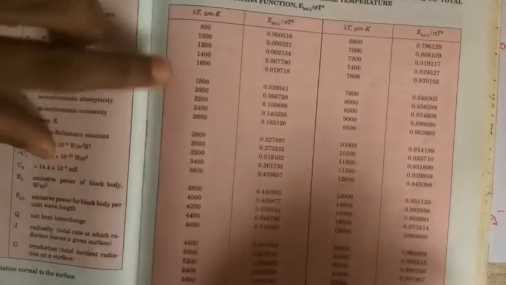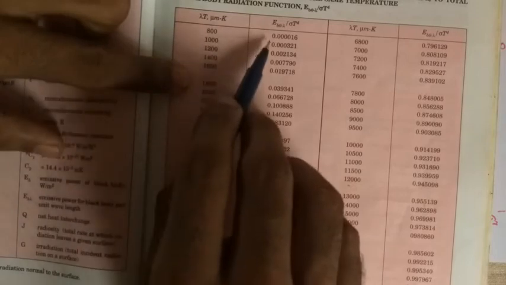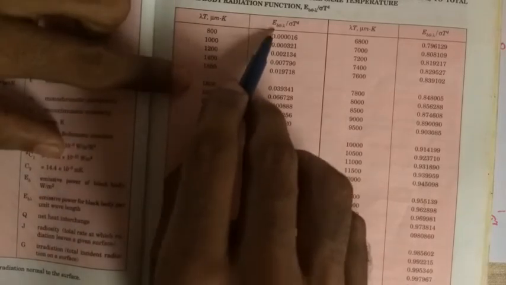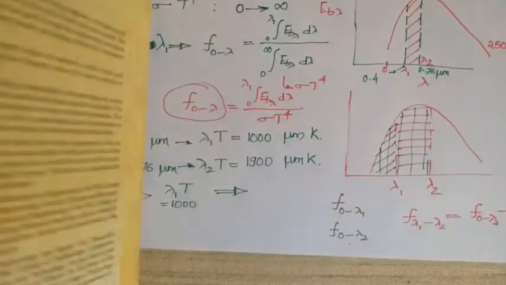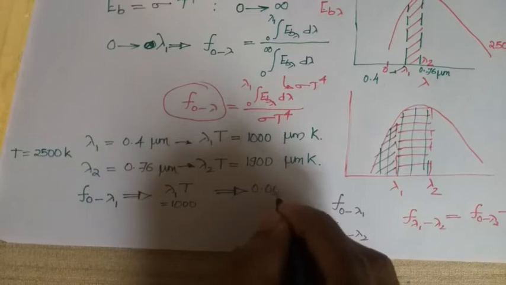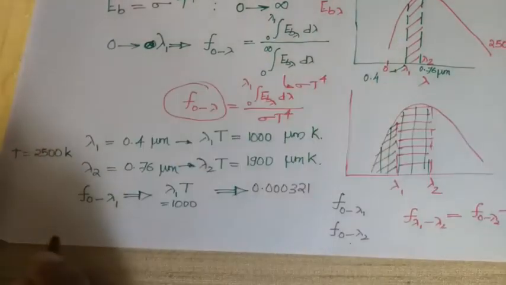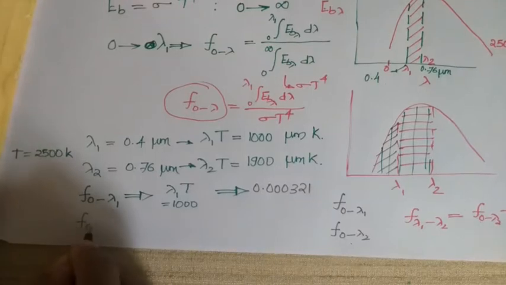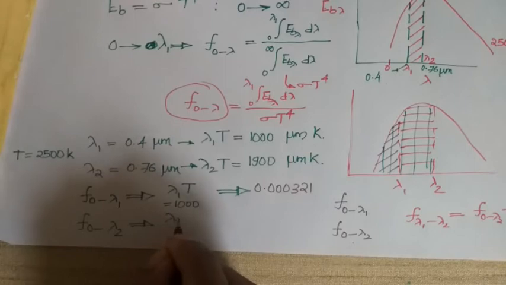For 1000, the fraction f0 to lambda is 0.000321. So that value I will write: f0 to lambda is 0.000321.